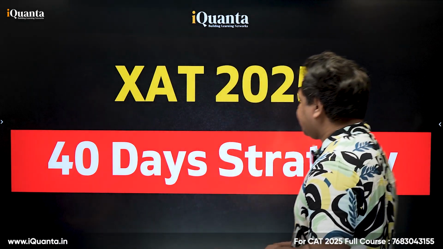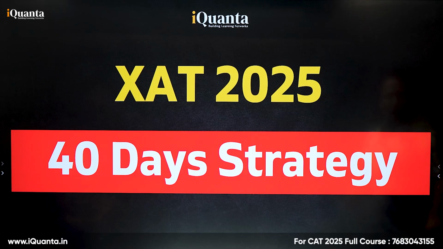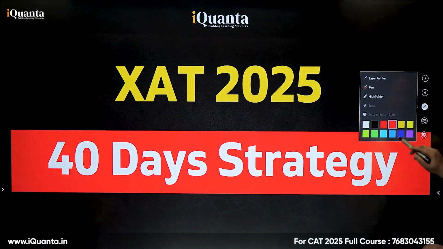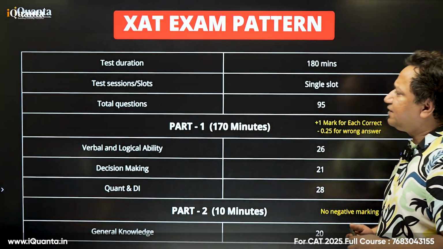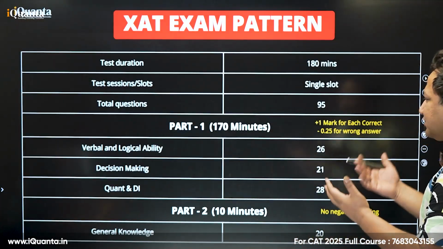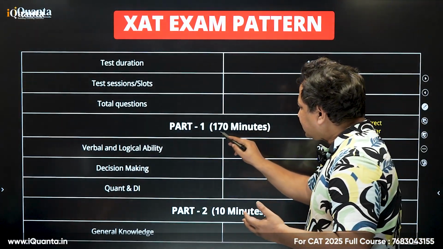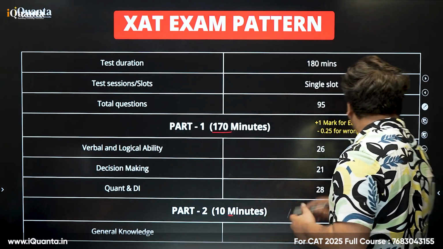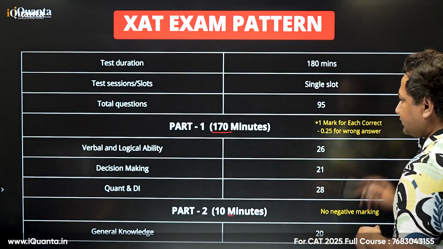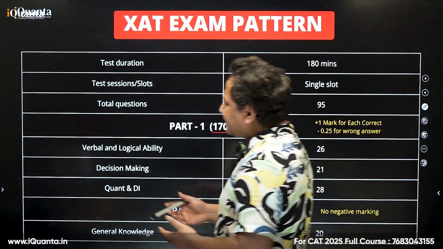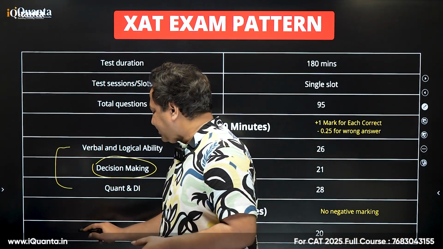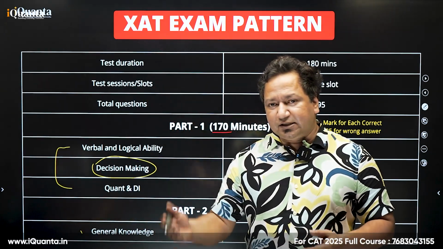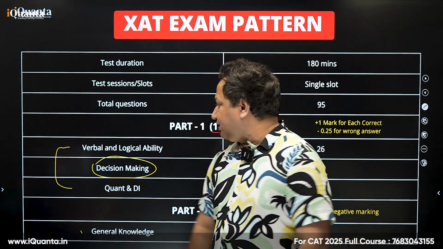So starting with the strategy, here we're discussing everything, the weightage of the sections and the entire paper pattern. It starts with the test duration, that is 180 minutes. Two parts will be there. Part 1 will have 170 minutes and part 2 will have 10 minutes. In part 1, it's majorly subjects which are common to CAT except the decision making, and in part 2 we have GK. GK's score is not included while calculating the entire percentile.